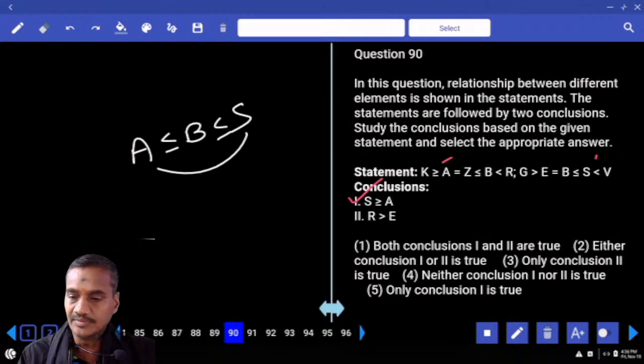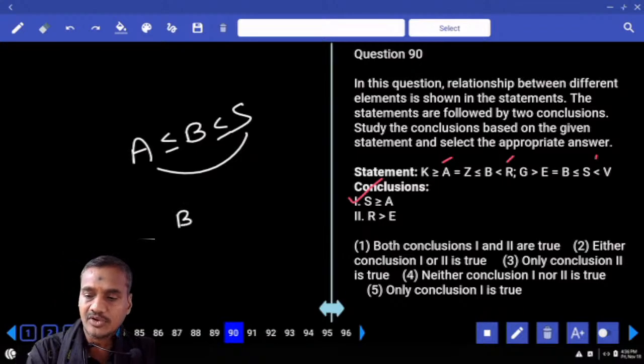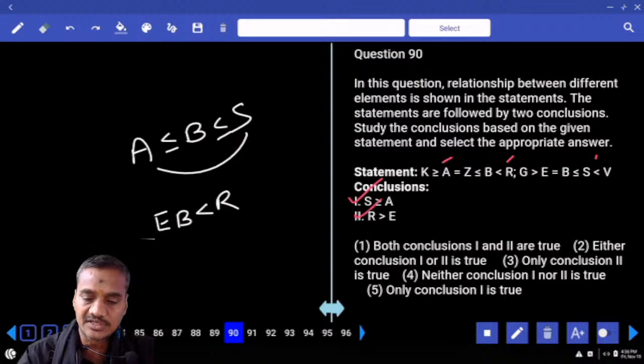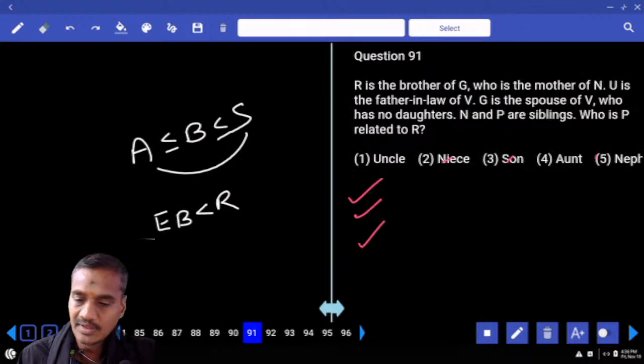Then R and E. R is here, E is here. Which element is common? B is common. Now B lesser than R and B equals to E. E lesser than R means R greater than E. Hence both 1 and 2, choice 1, question number 90. Then 91,